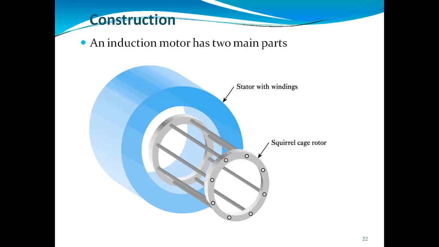Here there is an absence of slip rings, but there we were using the slip ring. As we are not using slip rings and brushes, its construction becomes very simple and robust as compared to the slip ring induction motor. That's why this type of induction motor is widely used.